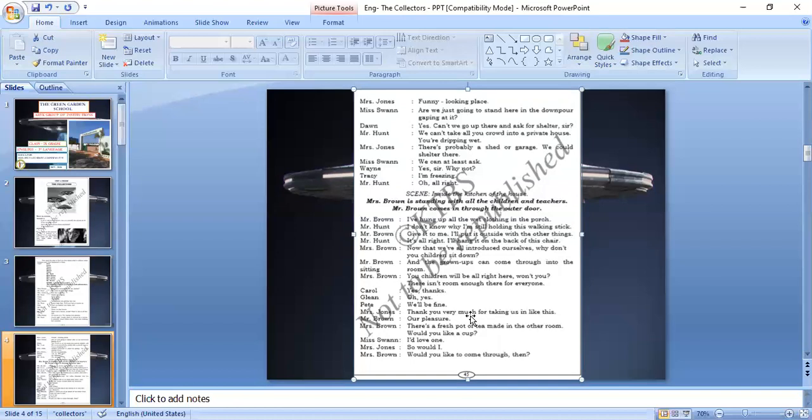Mrs. Jones: Thank you very much for taking us in like this. Mr. Brown: Our pleasure. Mrs. Brown: There is a fresh pot of tea made in the other room. Would you like a cup? Miss Swan: I would love one. Mrs. Jones: So would I. Mrs. Brown: Would you like to come through then?